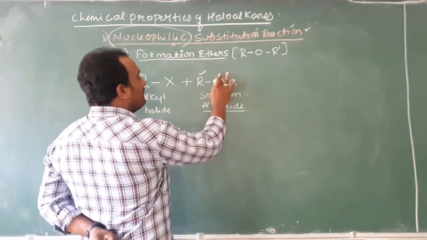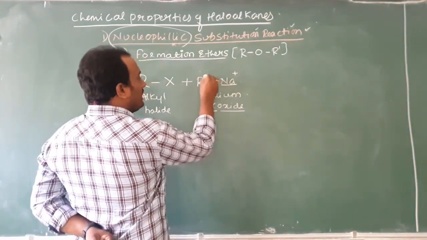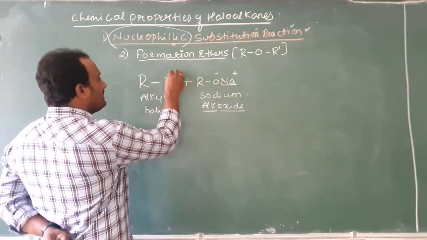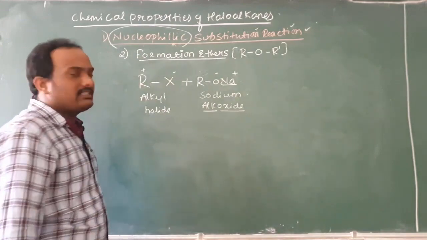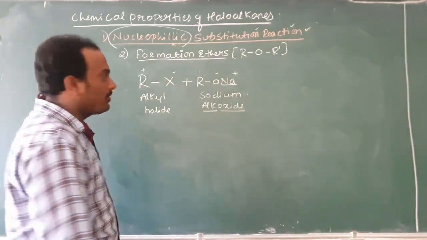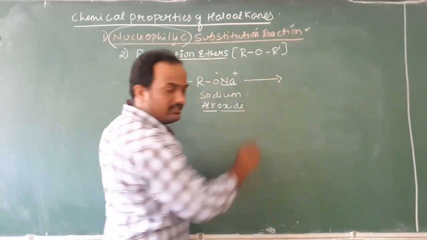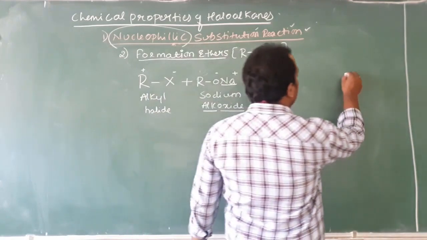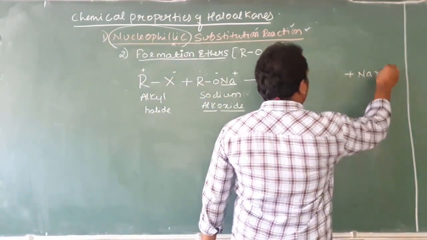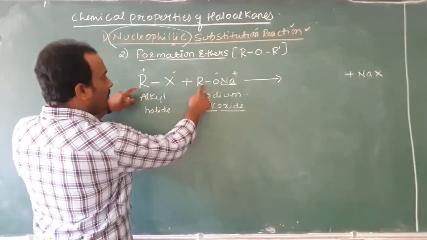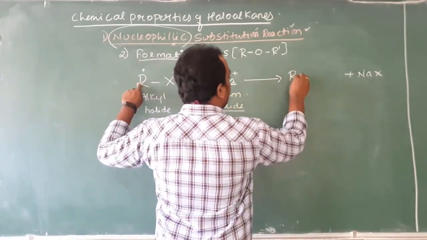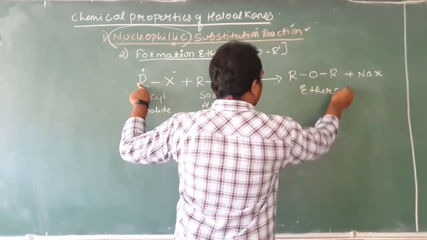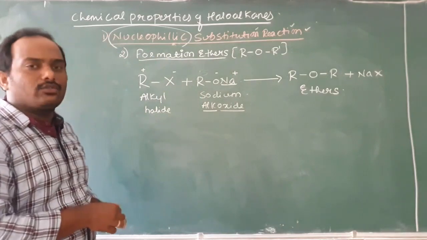Here sodium will carry the positive charge, O, Na together will carry negative charge. It is a salt, sodium alkoxide. Here halogen carries minus charge, alkyl group will carry plus charge. Just exchange the sign and write the product. If I treat this, then immediately Na and X will combine to eliminate NaX, that is sodium halide eliminated. What is left out? RO minus and R plus will together form ROR. These are nothing but what? Ethers.